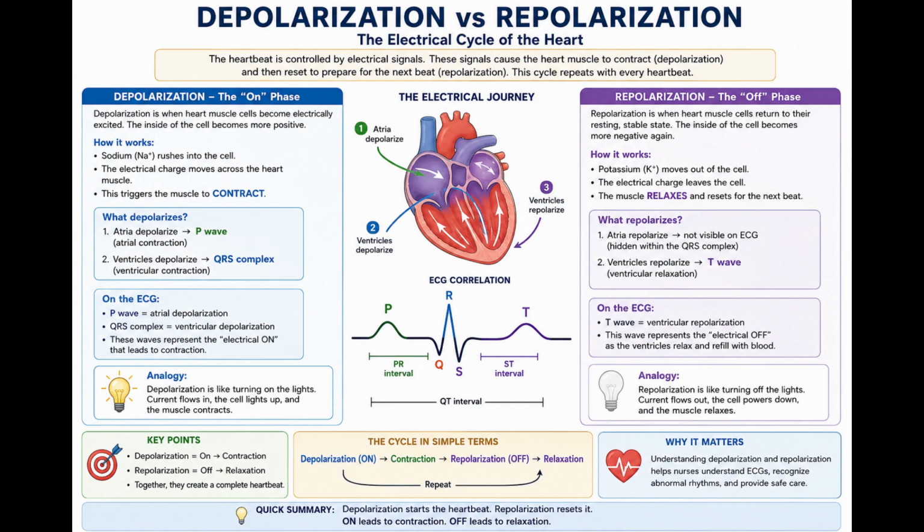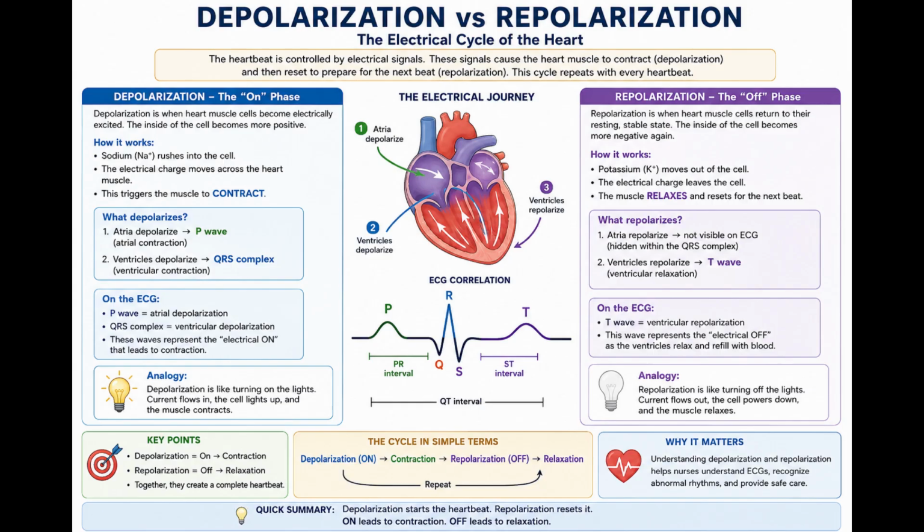The resting cardiac cell. Before a heartbeat begins, cardiac cells are in a resting electrical state. The inside of each cell is more negative than the outside. This difference in charge means the cell is polarized. The cell is ready to respond, but it has not yet been electrically activated.